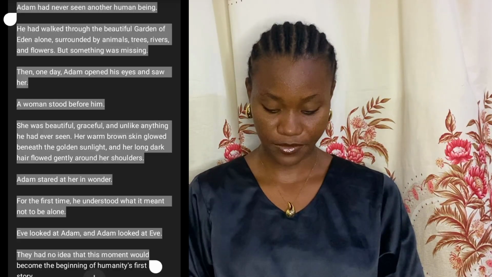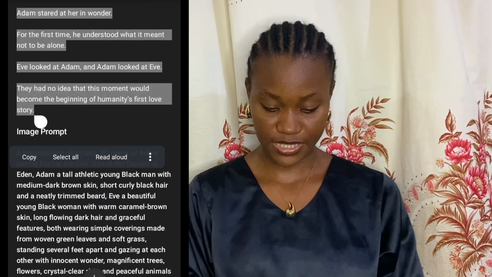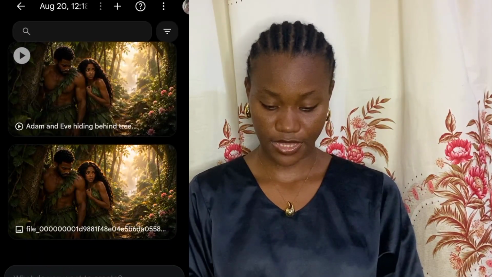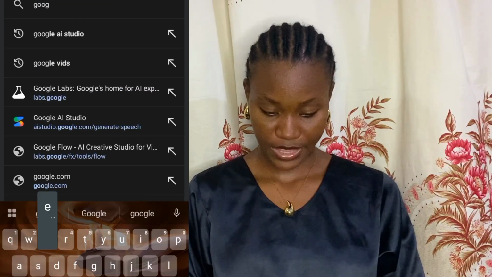So let's say for instance I want to generate this particular one. I'll copy it to this place, then I will head over to my Chrome browser. When I head over to my Chrome browser, I'll type in Google AI Studio.